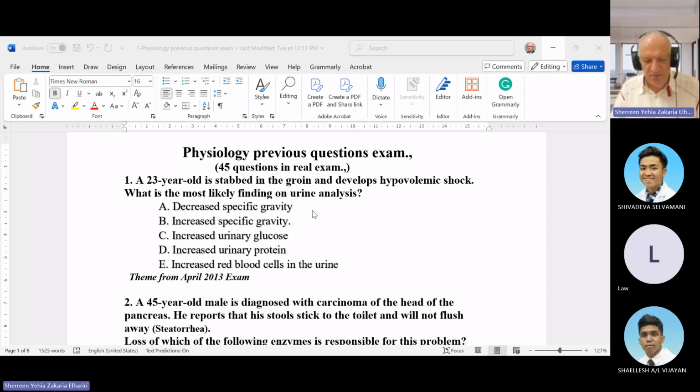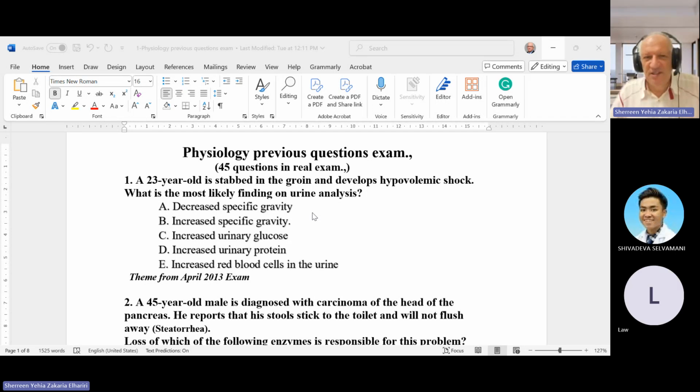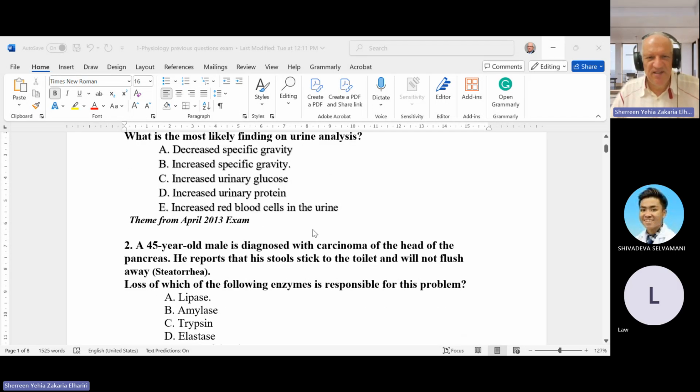Of course, most physiology questions are related to the body response in shock, trauma, and hemorrhage. So they have salt and water retention. If we speak about urine, from the urine point of view, specific gravity is increasing.